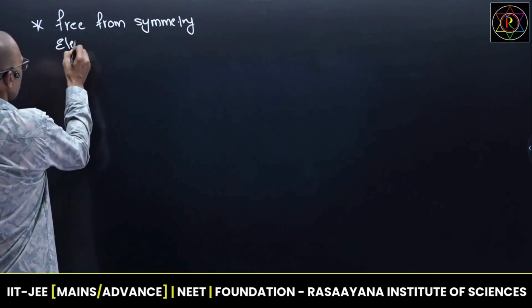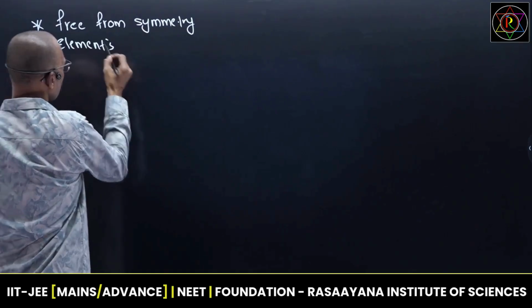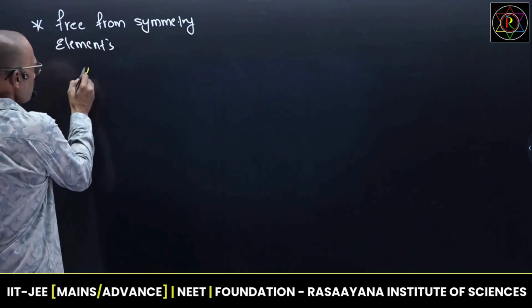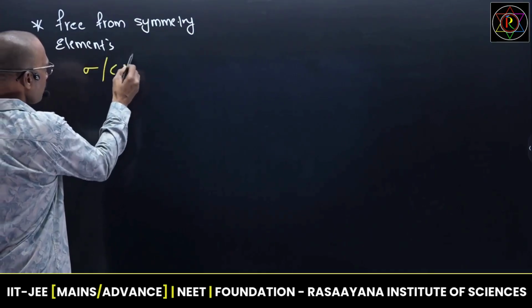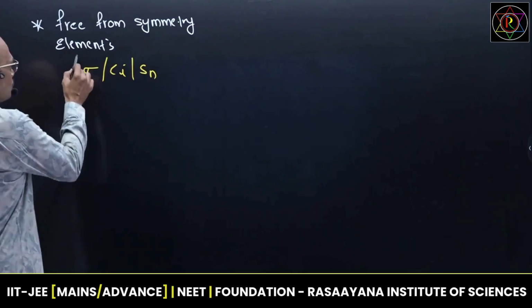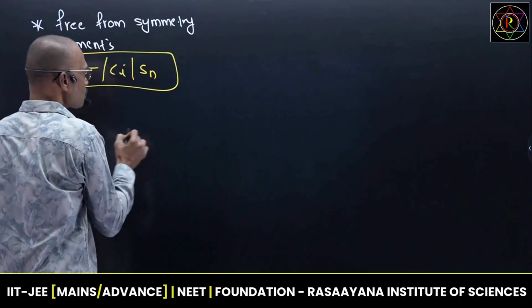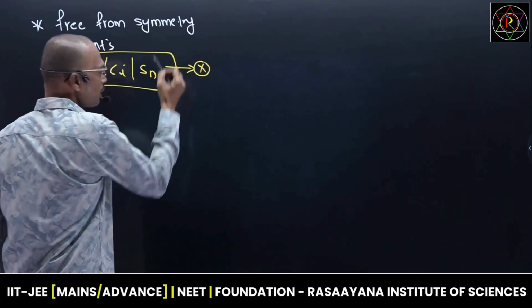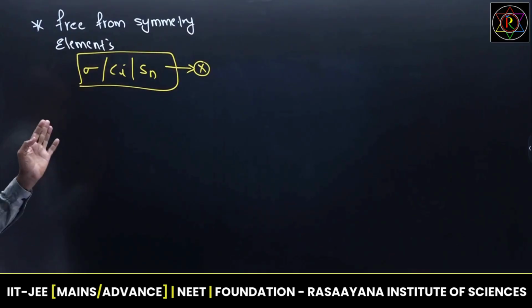Completely free from symmetry elements. Okay, that means they don't have a plane of symmetry, they don't have a center of symmetry, they don't have a rotation and reflection axis. So try to remember, each and every enantiomer doesn't have any kind of symmetry elements.